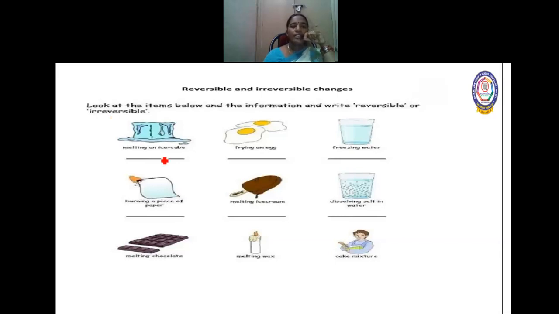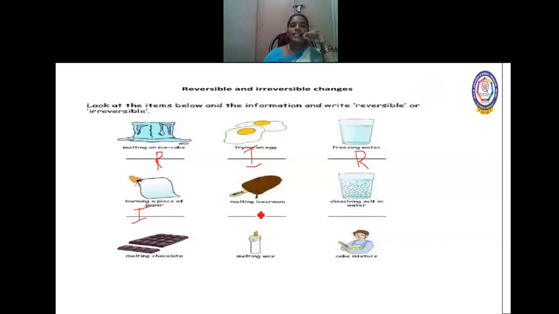Melting of ice cube. Yes, it is a reversible change. Frying of egg. Yes, it is an irreversible change. Freezing of water, reversible change. Burning of a piece of paper, you'll get only ash, not paper again. It is an irreversible change.